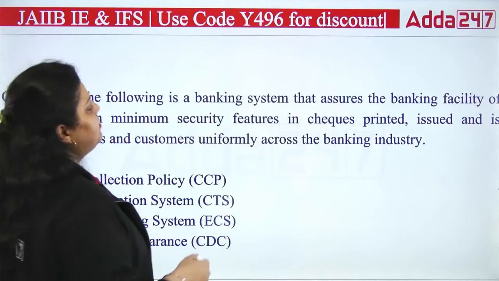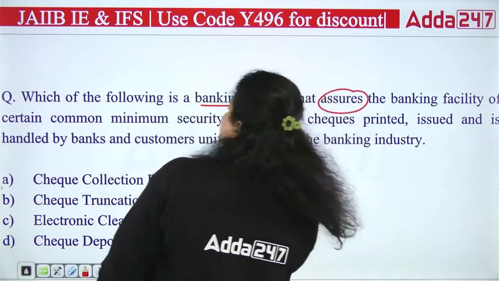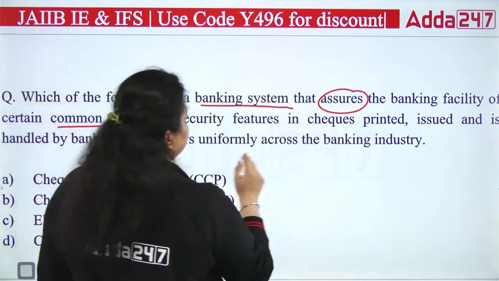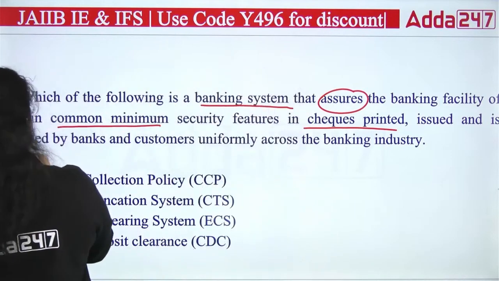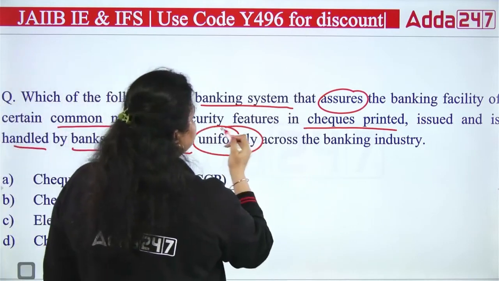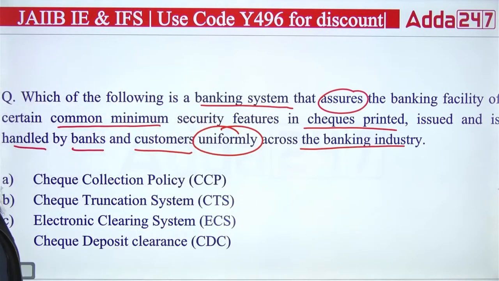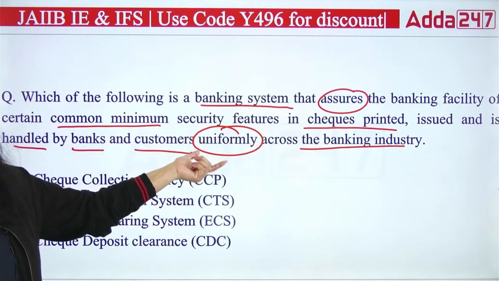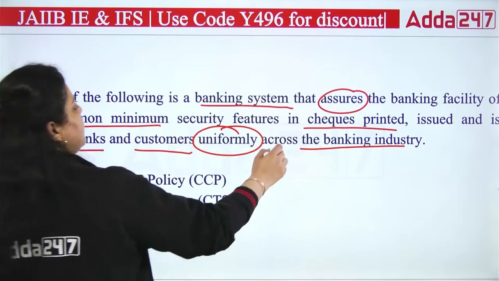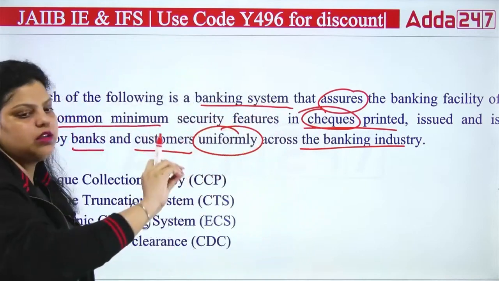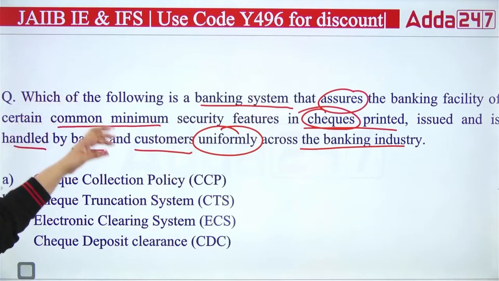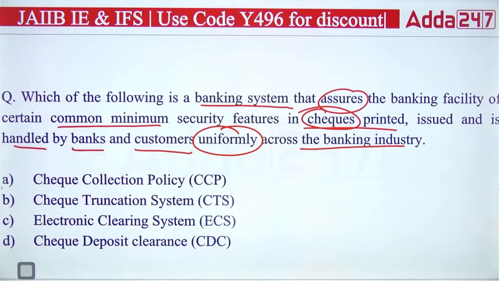Which of the following is a banking system that assures the banking facility of certain common minimum security features in checks printed, issued, and handled by banks and customers uniformly across the banking industry? The question is asking which of these four is the banking system that assures certain common minimum security features in checks, issued and handled by banks and customers uniformly across the banking industry.